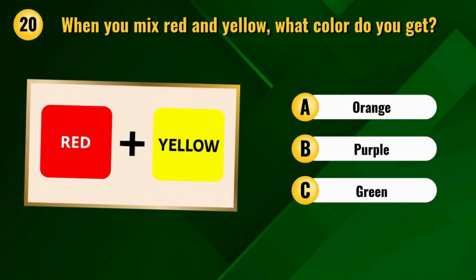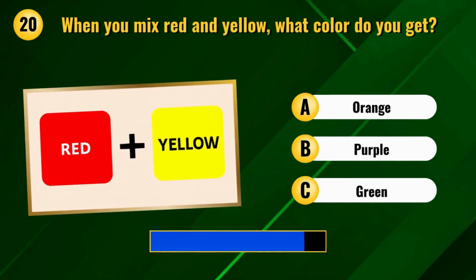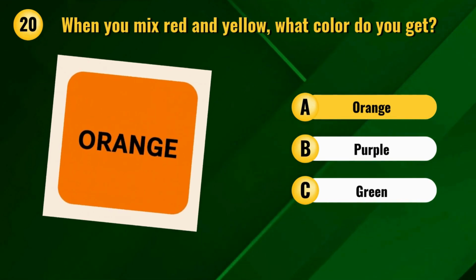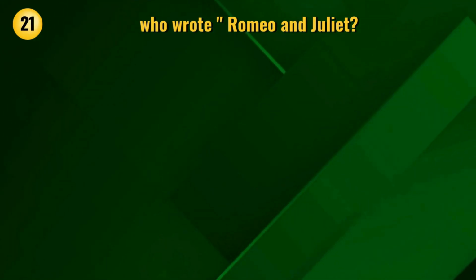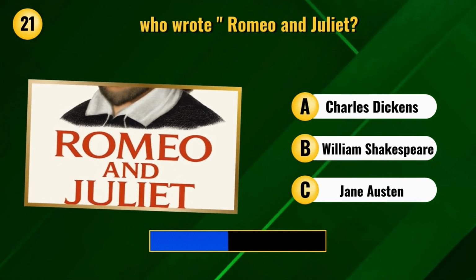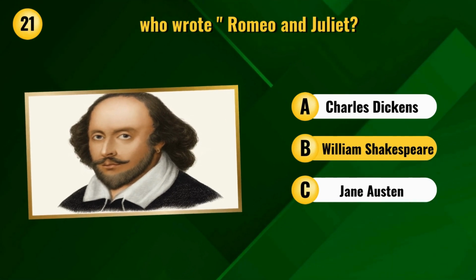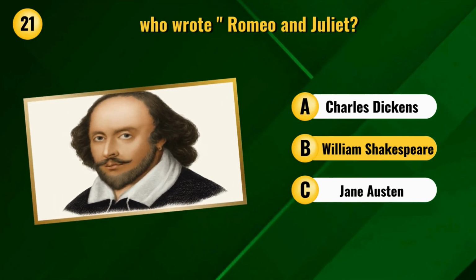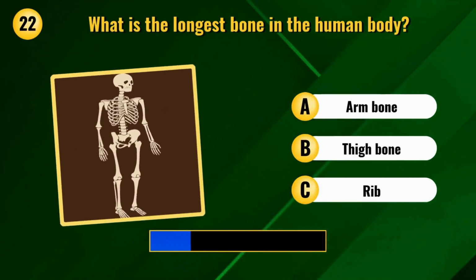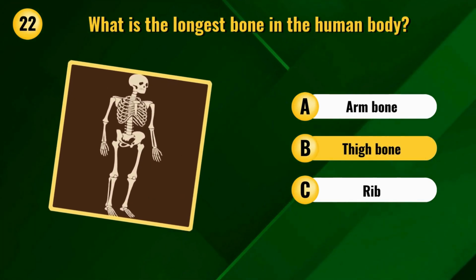When you mix red and yellow, what colour do you get? Orange. Who wrote Romeo and Juliet? William Shakespeare. What is the longest bone in the human body? Thigh bone.